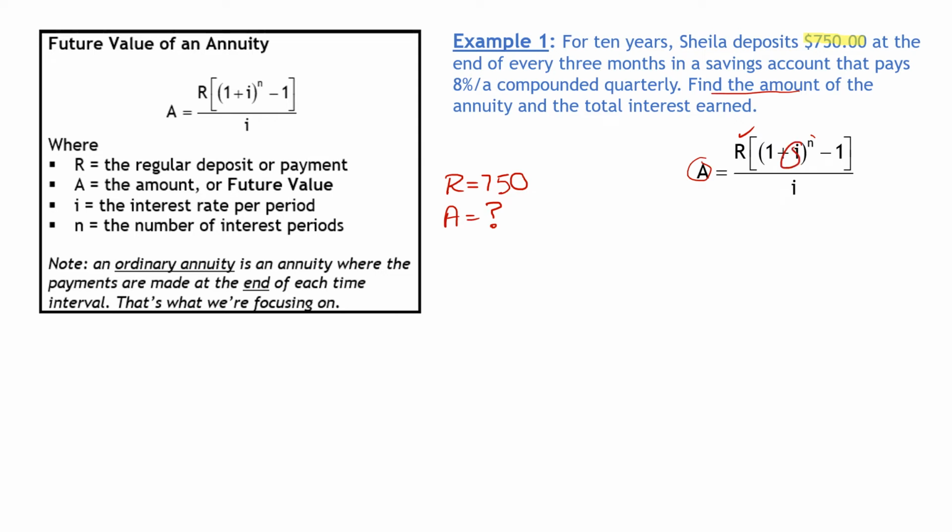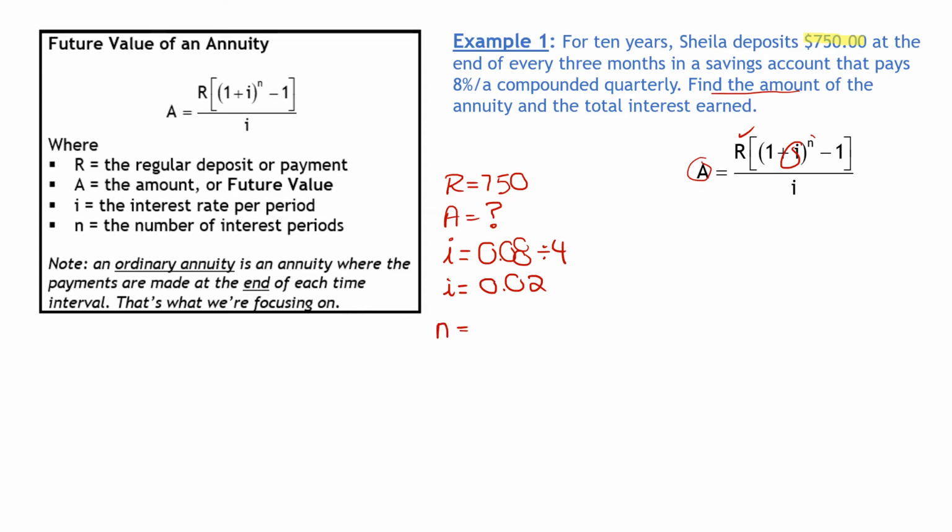And what about I and N? Let's go to I. The interest rate, remember, is the percent. The percent we're getting is 8%. That's 0.08. And we're compounding quarterly, so we have to divide that by 4. So our I is actually equal to 0.02. That's I. And N is the last one.